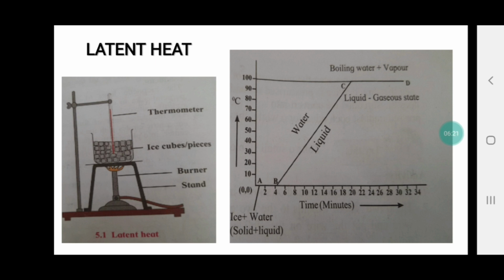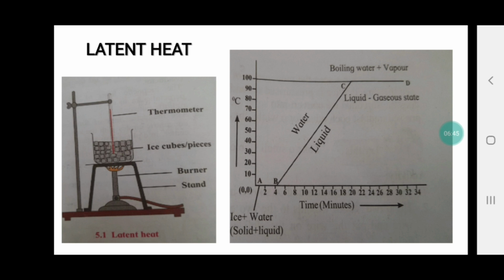The answer for this is no. If I have to change the ice into water, I have to increase the temperature a little. Or if I have to convert the whole water into ice, what do I have to do? I have to decrease the temperature. Clear?